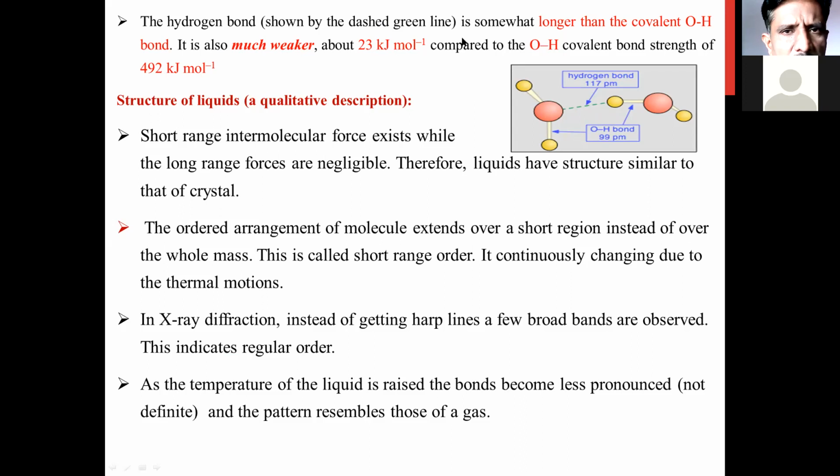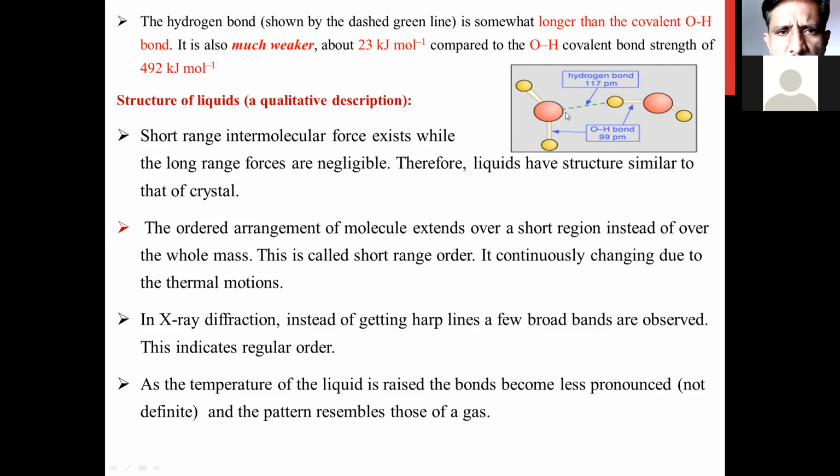So the hydrogen bond, which is somewhat longer than the covalent bond of OH, has a value of 117 pm, compared to 99 pm for OH. This indicates that the distance between this oxygen and hydrogen is longer. Thus the hydrogen bond has a longer distance as compared to the OH bond. So if you compare the strength of the OH bond and the hydrogen bond, of course the hydrogen bond is very much weaker here.